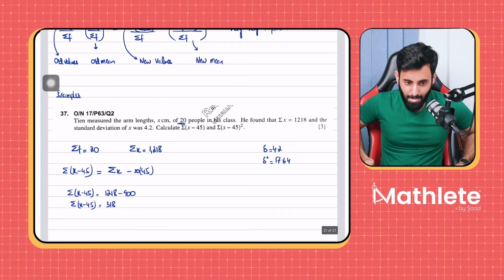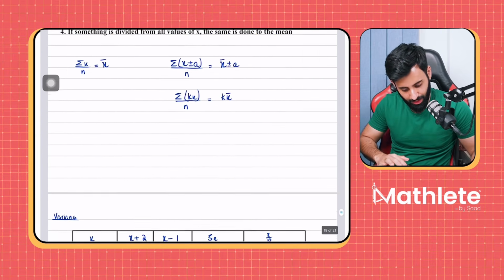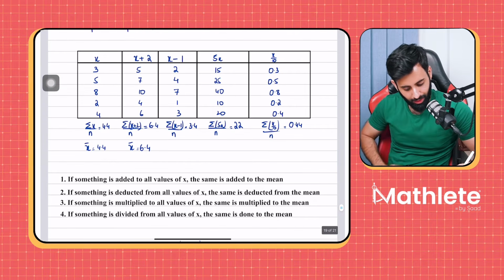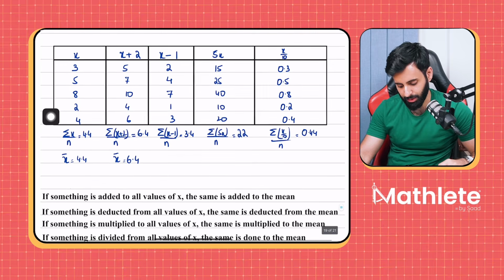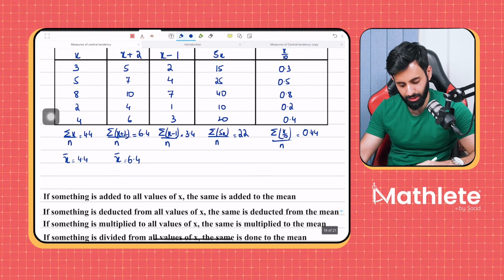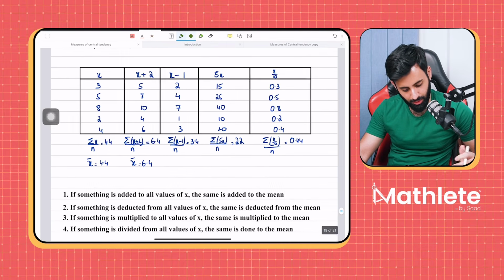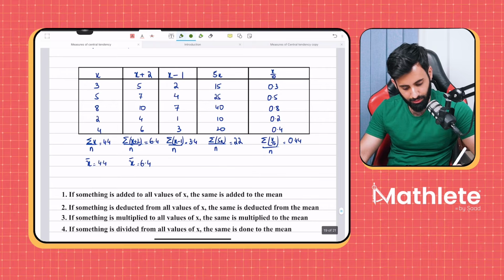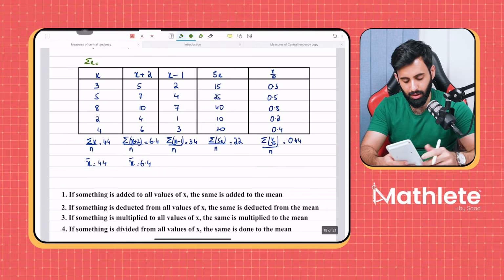Sir, I didn't get summation X minus. Okay, I'll repeat. Let's go back to this example. Now, pay close attention. What is the sum of all the values of X over here for this data set? Sum of all the values of X, let's do it in fact. It's 22.